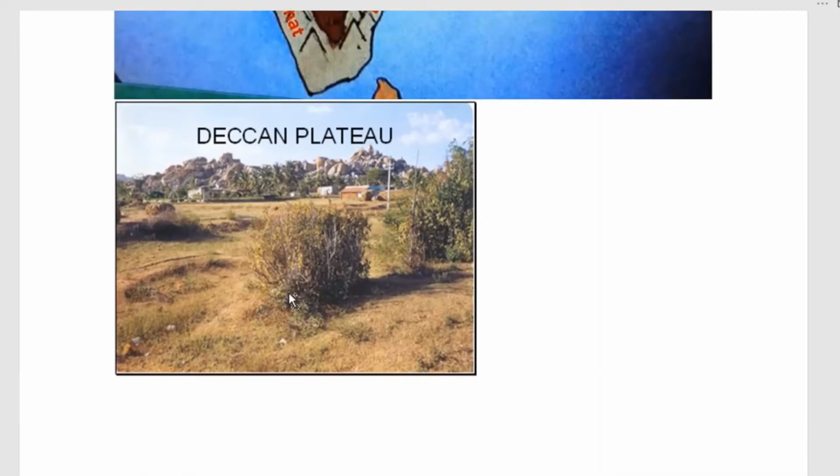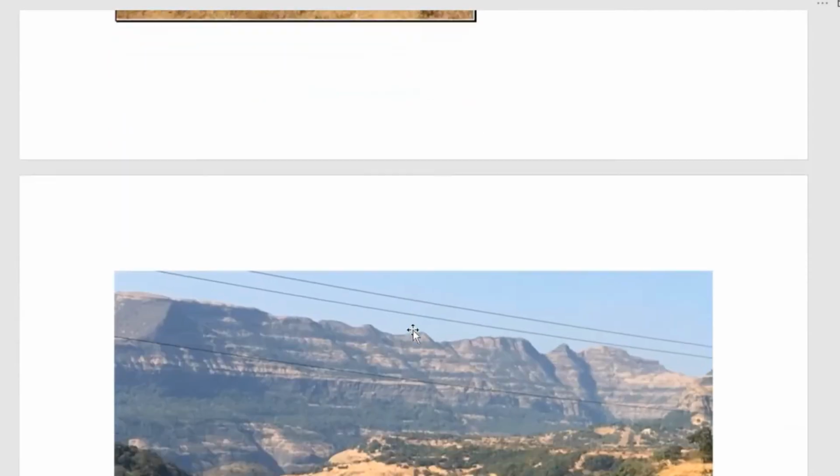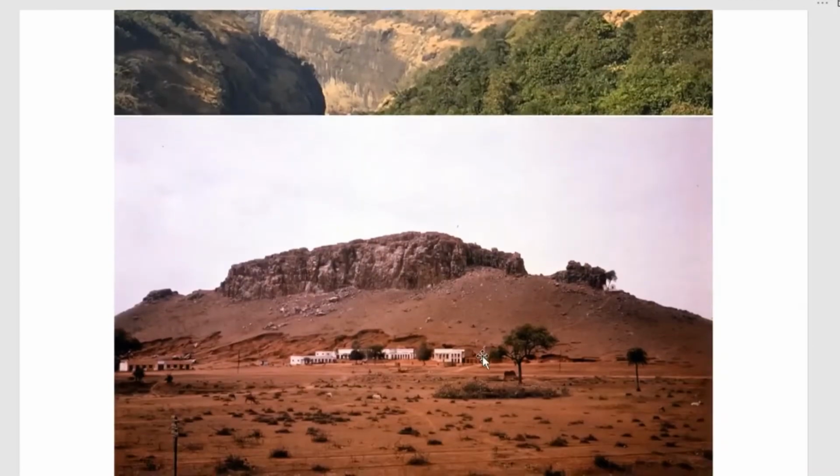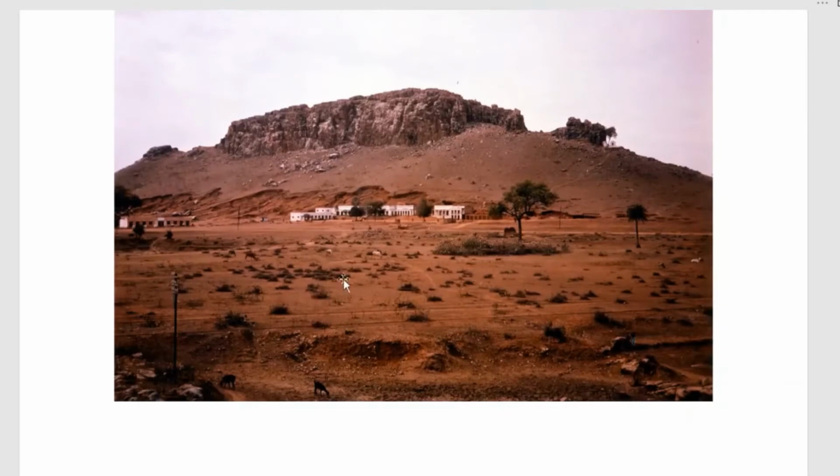Now, types of plateaus, areas, landforms on the Deccan Plateau. All these types of landforms are present on the Deccan Plateau. Here you can see small mountains and a few houses, dry land with few grasses and bushy trees, bushy herbs. And see, this is also a huge plateau, an elevated area with a flat surface, with red soil and dried grass and few trees and few houses and a big rock-like structure with a flat surface. This is also called a plateau.